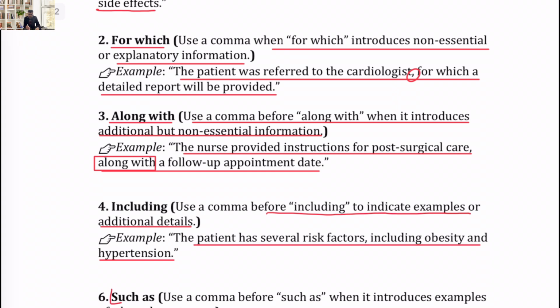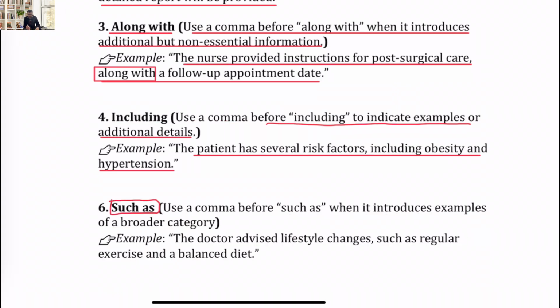Then is such as. Similarly, we need to put a comma before such as when it is used in mid sentence and introduces examples of a broad category, the way including does here. The doctor advised lifestyle changes, such as exercise and balanced diet.